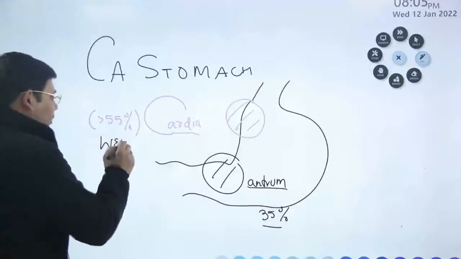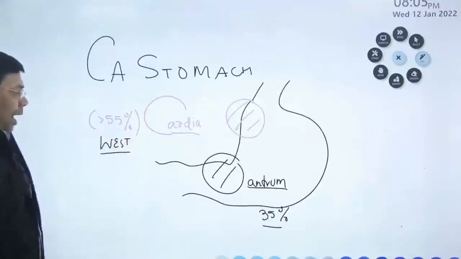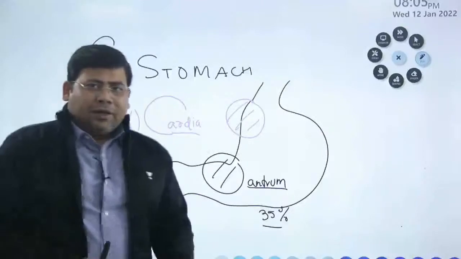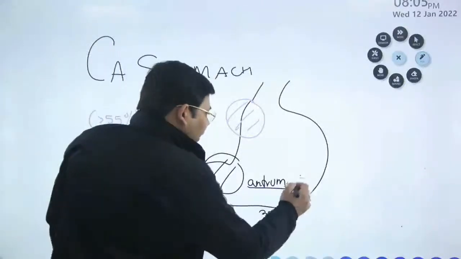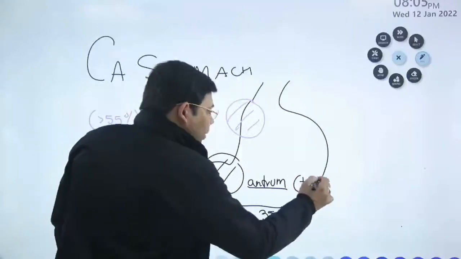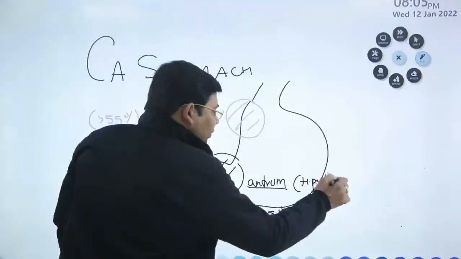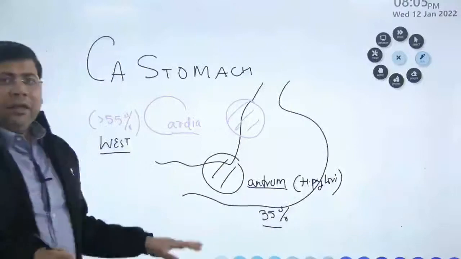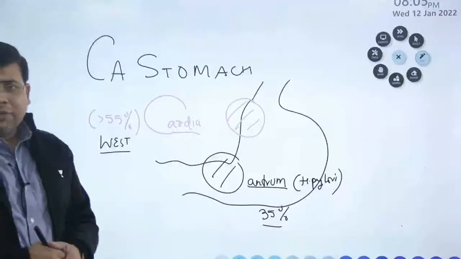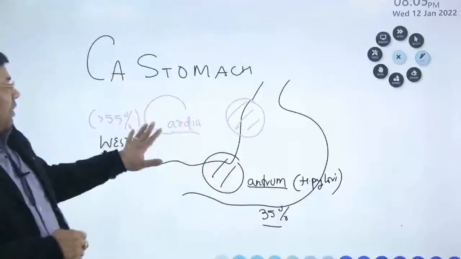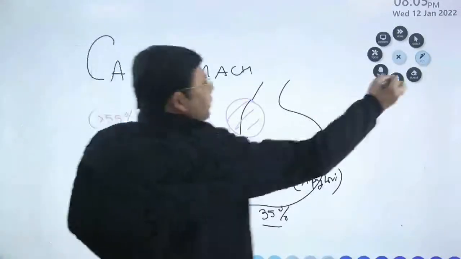It is the most common site in the West, and in developing countries where the incidence of H. pylori infection is very high. You know H. pylori. So where the infection with H. pylori is high, there we have the antrum being the most common site. So we have antrum, we have cardia, and then the third one is the body.